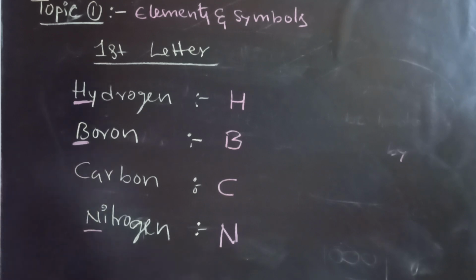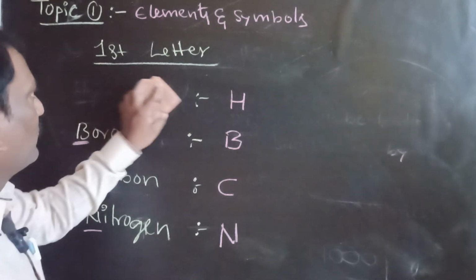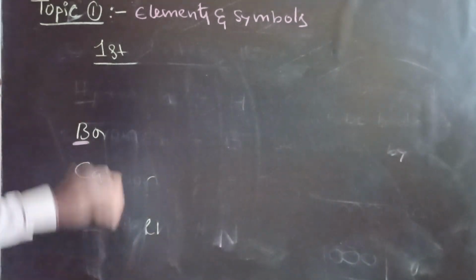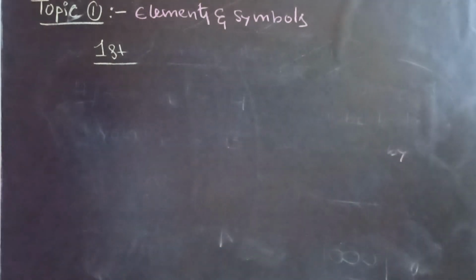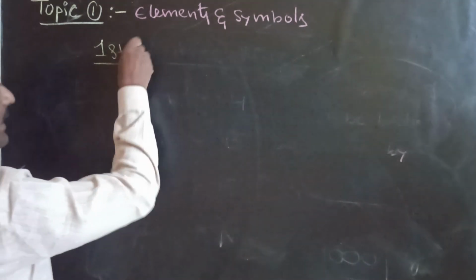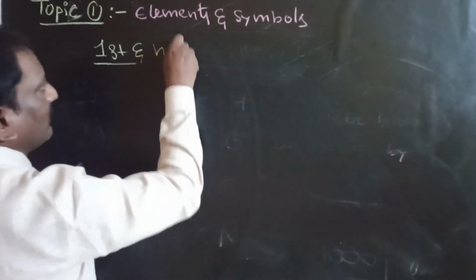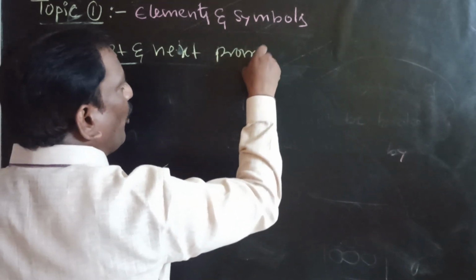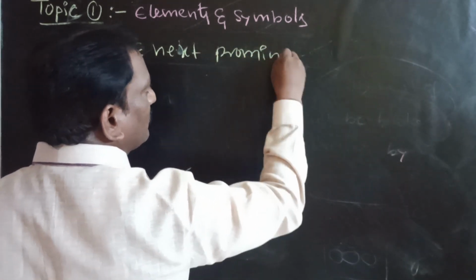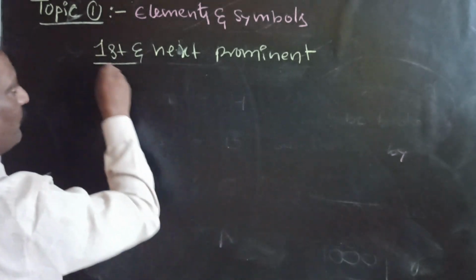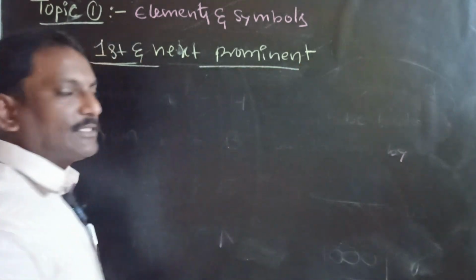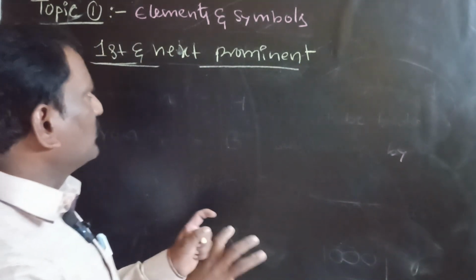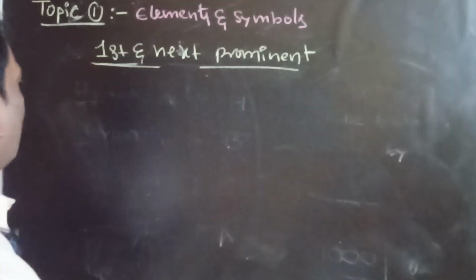Now let us talk about the first and next prominent letter. Next prominent letter means a very specific letter.